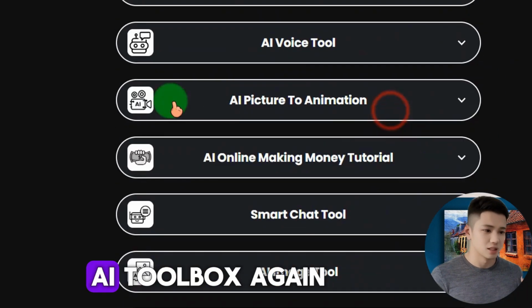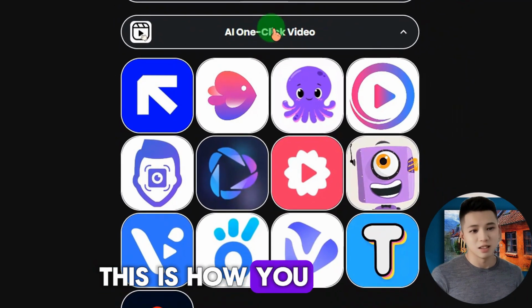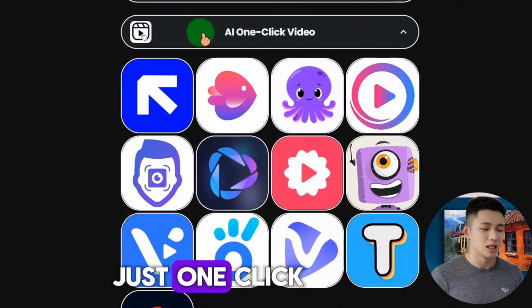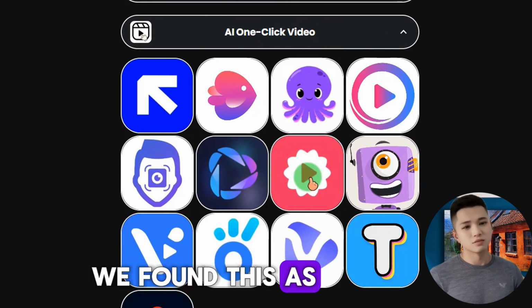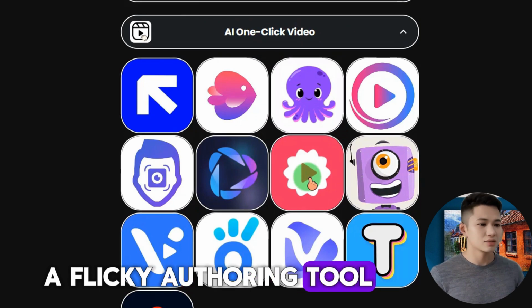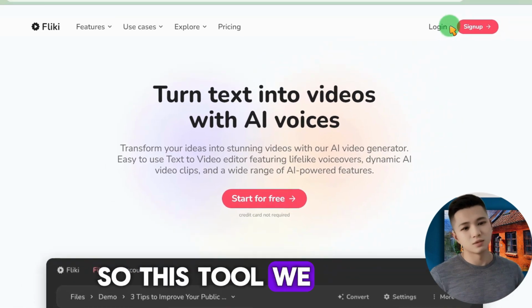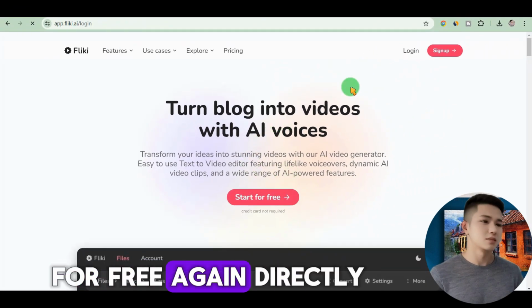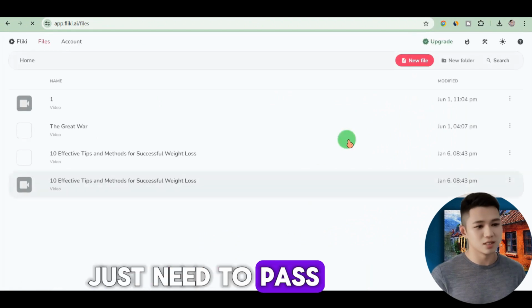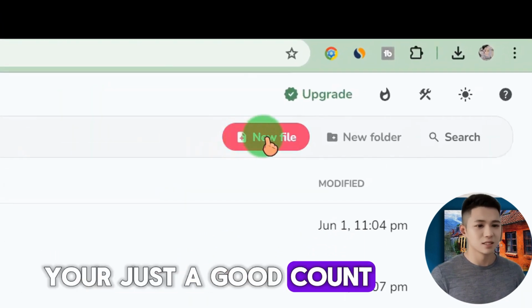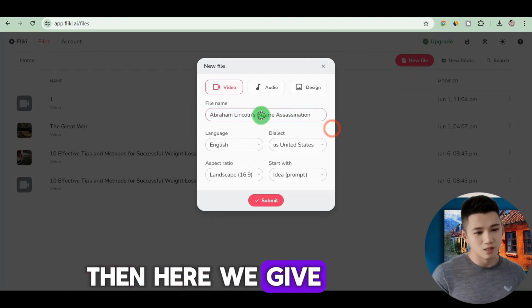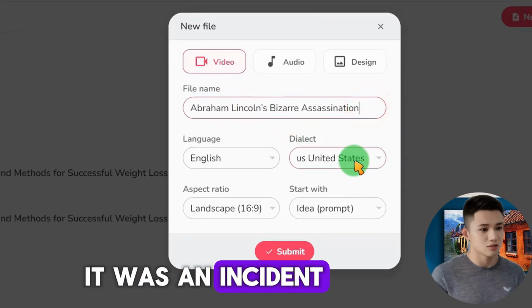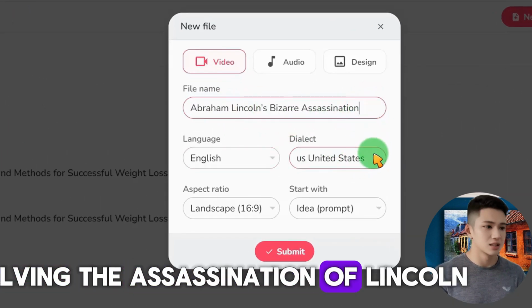Let's come to the AI toolbox again. This is how you can create videos with just one click. Among these software, we found this Flicky authoring tool. This tool, we can all use for free. You just need to sign in with your Google account. Then let's click on New File. Then here, we give a title: the incident involving the assassination of Lincoln.